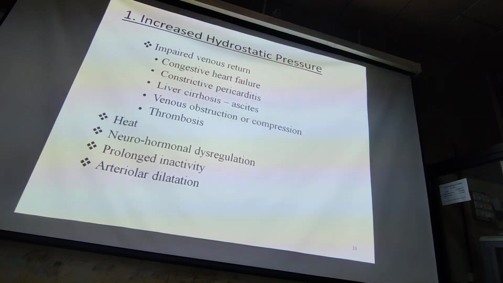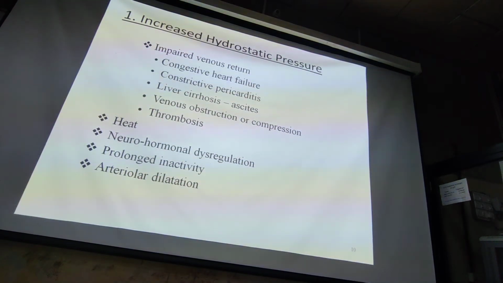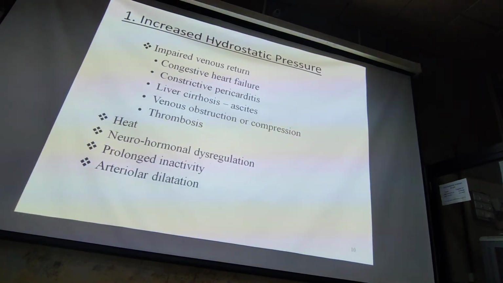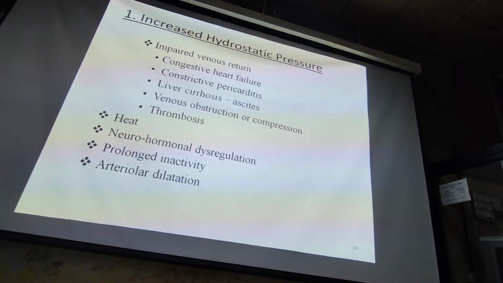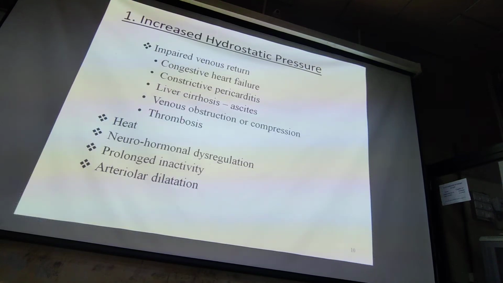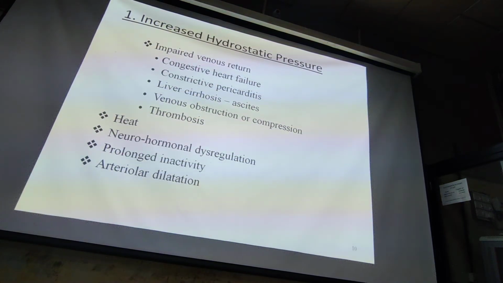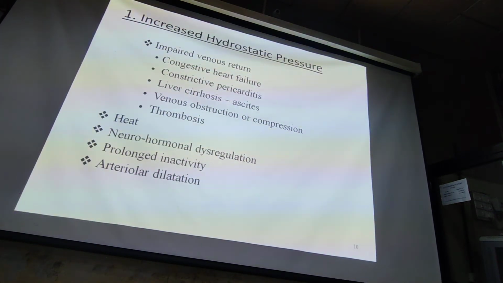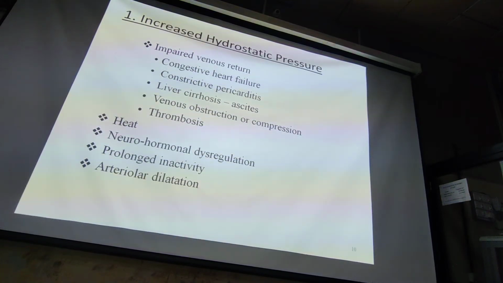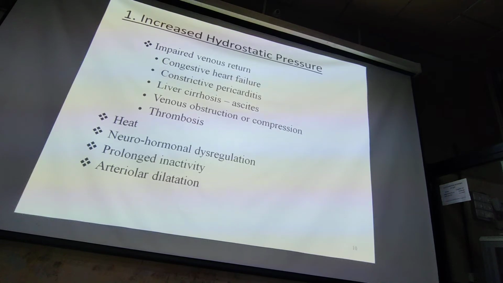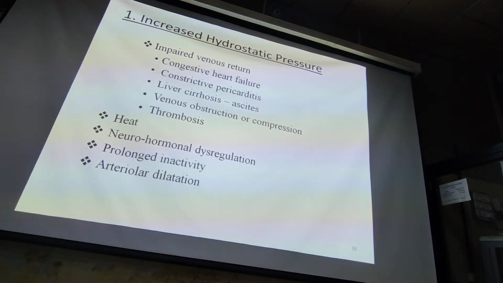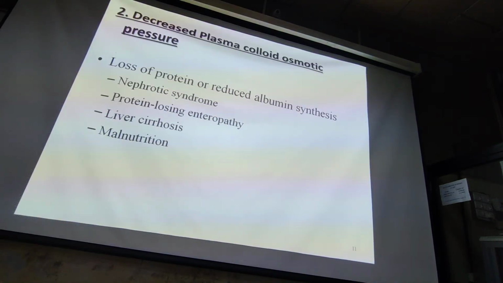Venous obstruction can occur due to compression in patients who are long-term bedridden in hospital, varicose veins, thrombosis of lower leg veins. These all are causes of impaired venous return, which cause increased hydrostatic pressure. Heat, neurohormonal dysregulation, prolonged activity, arterial dilatation. But the most important one out of these is impaired venous return.